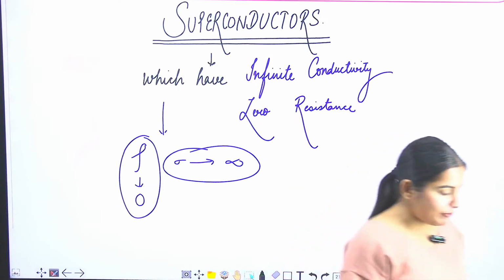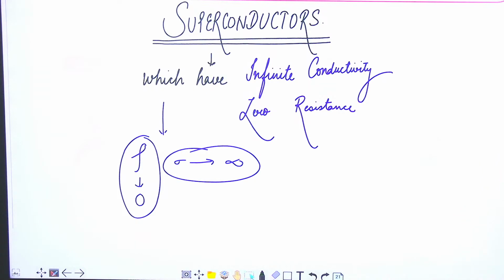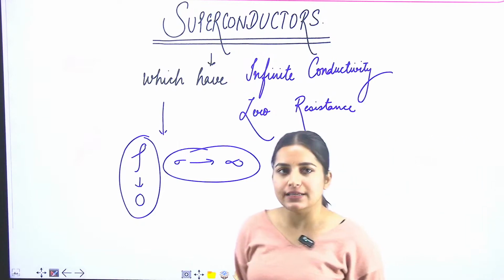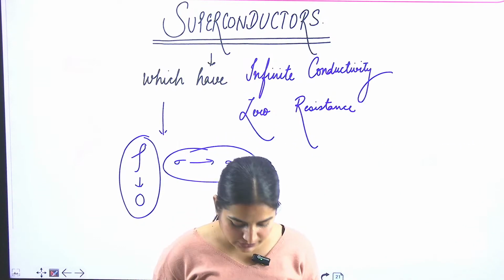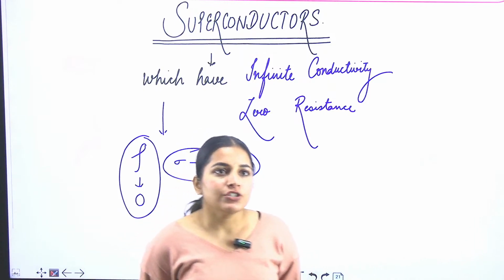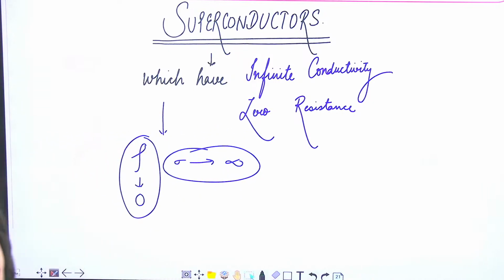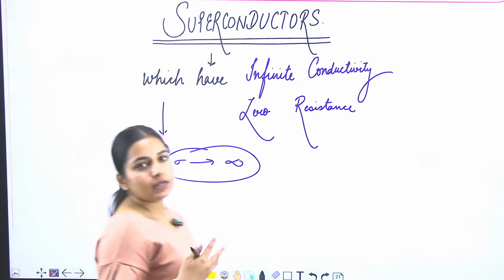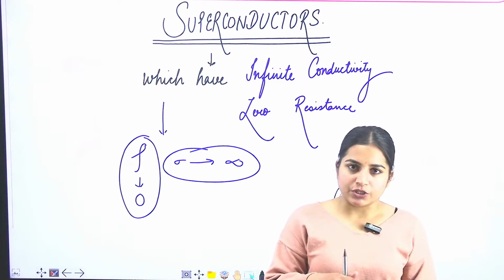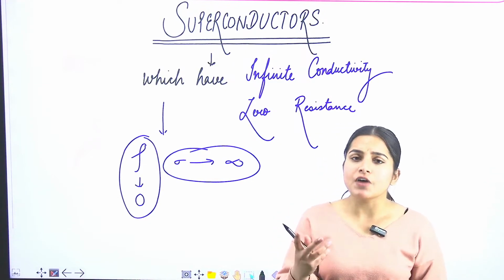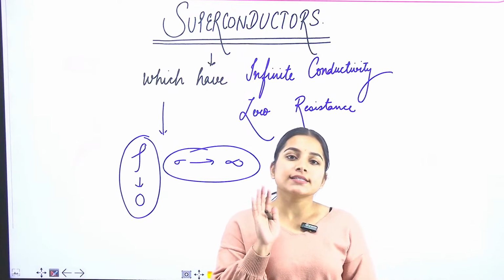First of all, write the definition of superconductors. Superconductors are the materials which have infinite conductivity and zero resistivity. It was found that at very low temperature, some metals lose their resistance totally.